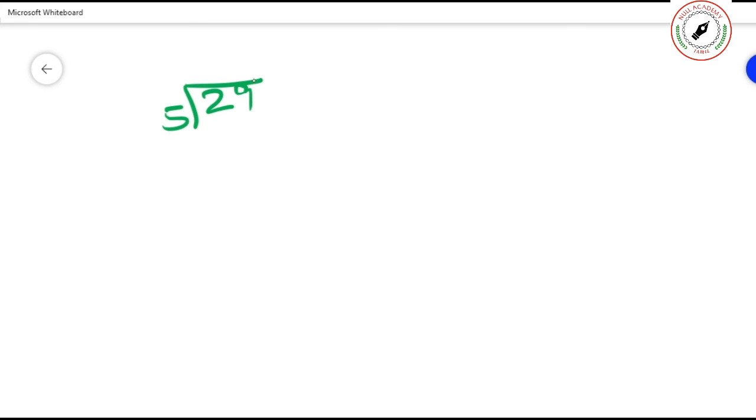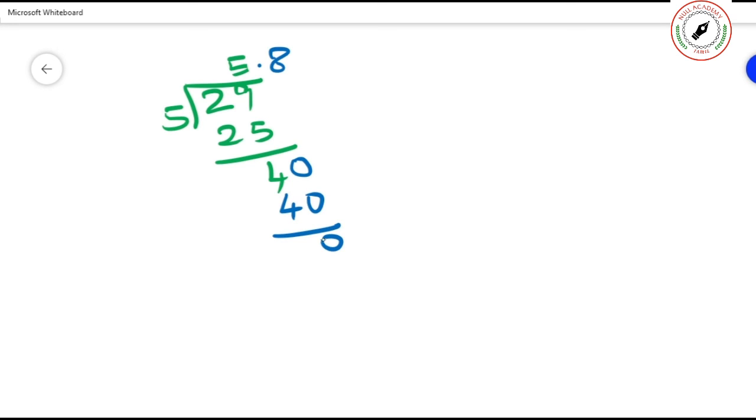How many 5s? 5 5s are 25, and you are getting 4. After that there is no number, so I am putting 0. I have to put a dot. Here I have to put 0. Now how many 5s are there in 40? 8 5s are 40. Now you are getting 0. So what is the quotient? 5.8. That is the answer.